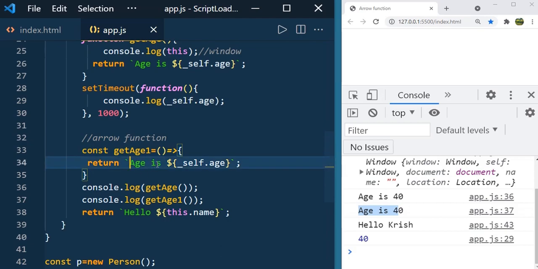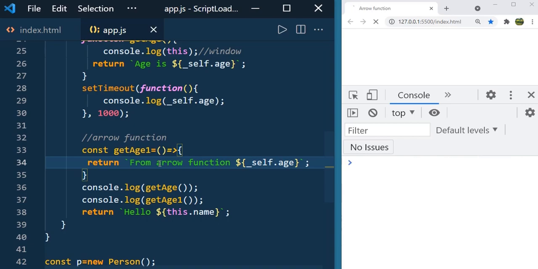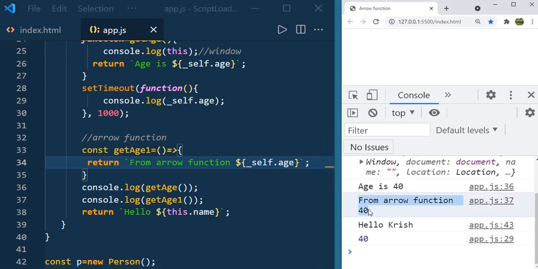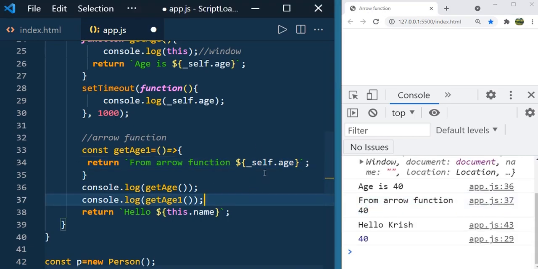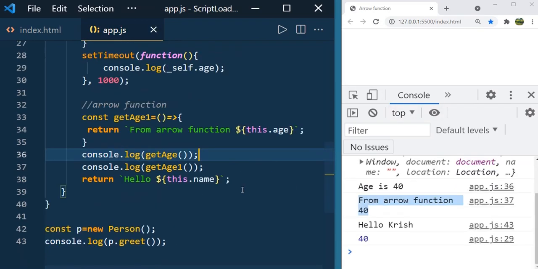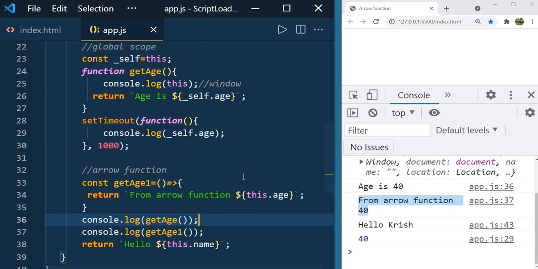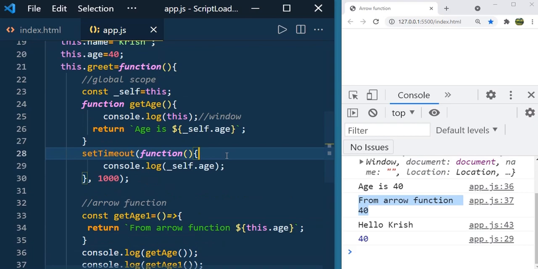Let me mention "from arrow function" so it will be clear. You can see from arrow function 40, so age is 40. So no need to use the self. If you use this also, we get the same output. So this is how the this keyword behaves inside the arrow function compared to the normal function. Arrow functions refer to the parent scope, whereas normal functions refer to the scope from where they are called.